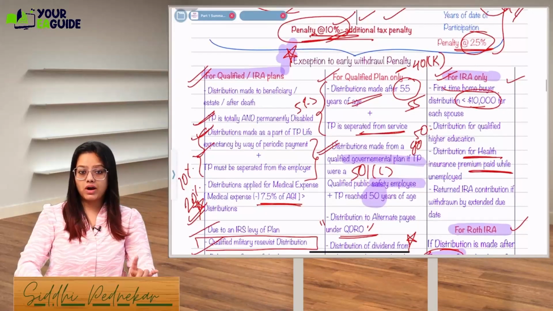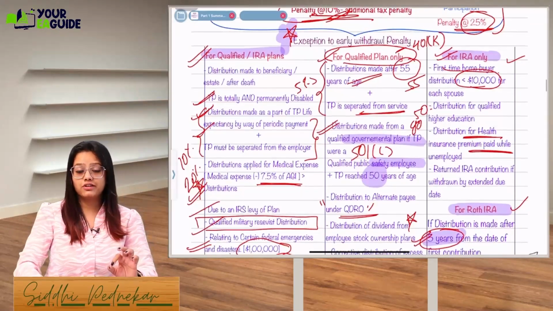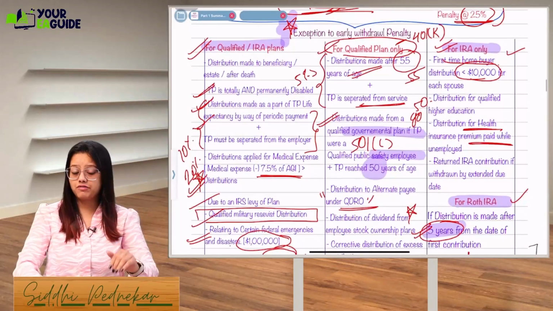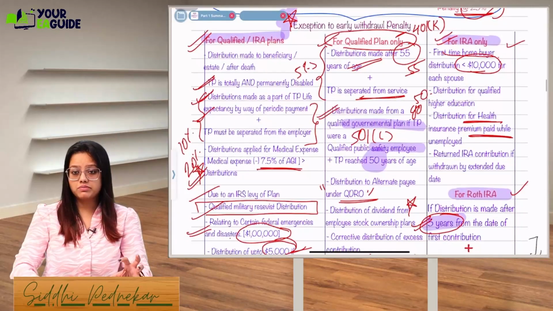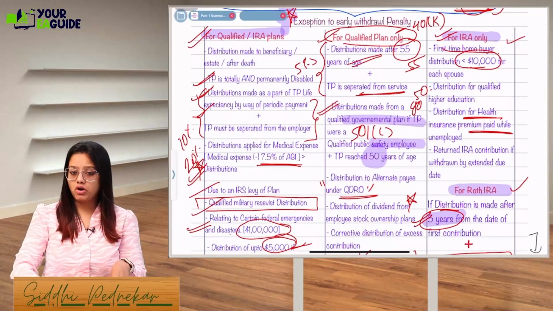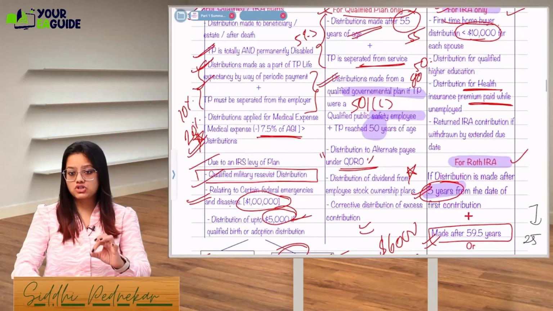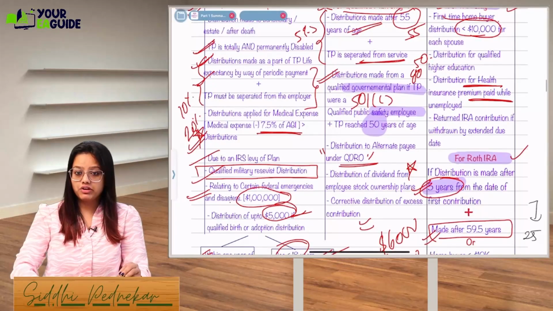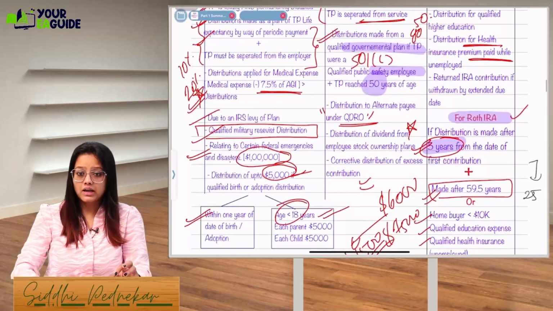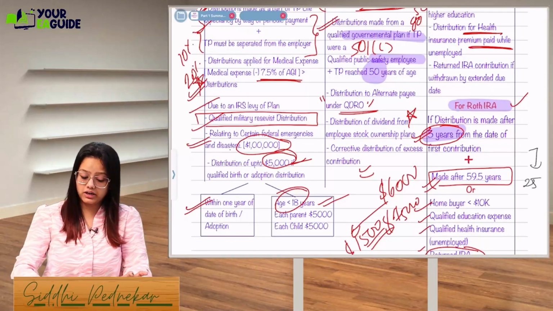Okay, for a qualified plan only, we have certain age limits. Distributions are made after 55 years of age plus separated from the employer, from the service. If it is a government employee, you can take distributions after 50 years of age, plus that person has to be a qualified public safety employee and should have reached the age of 50, right? Then we have a dividend distribution from an employee stock ownership plan and a corrective distribution.